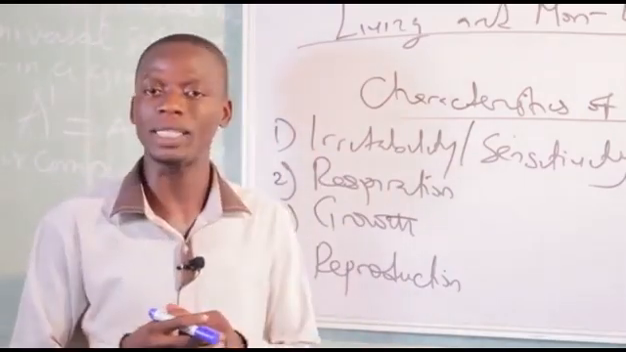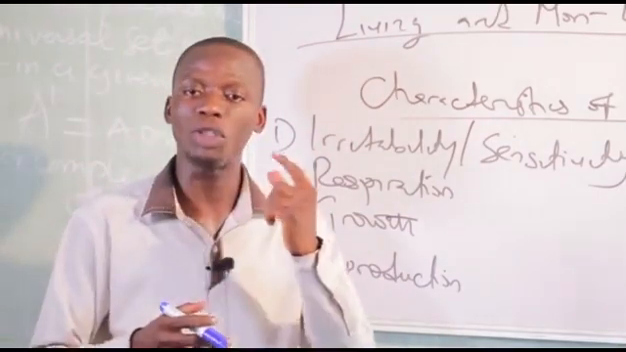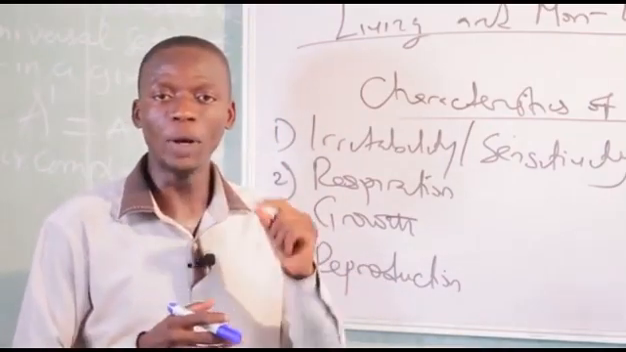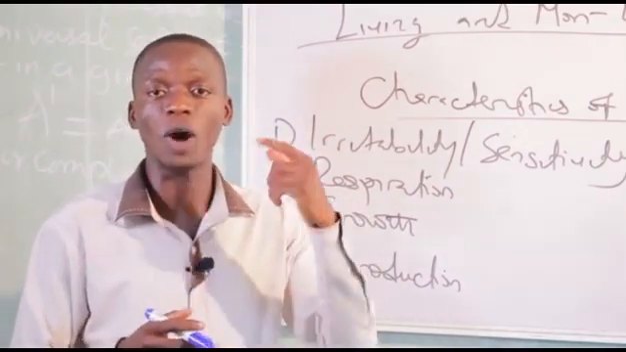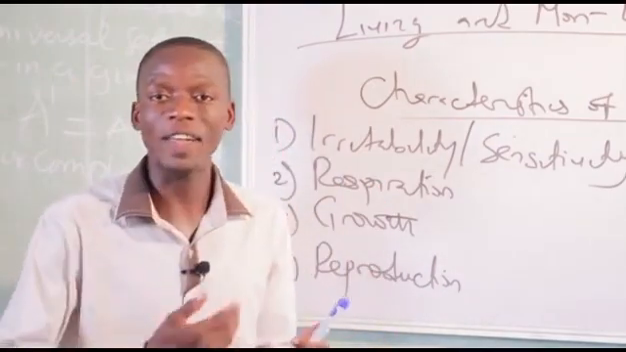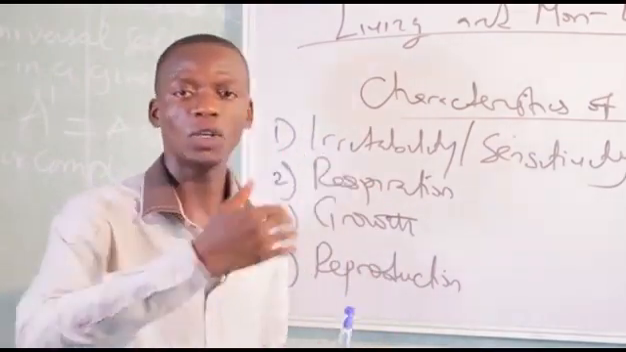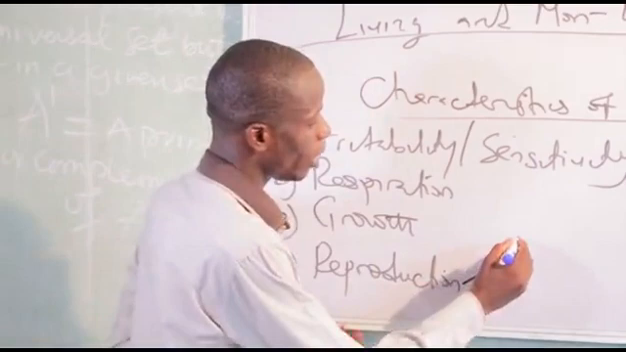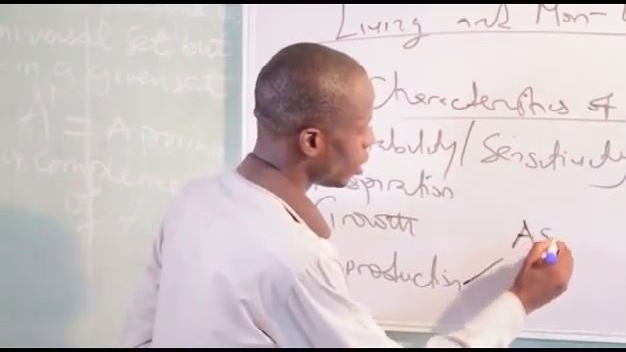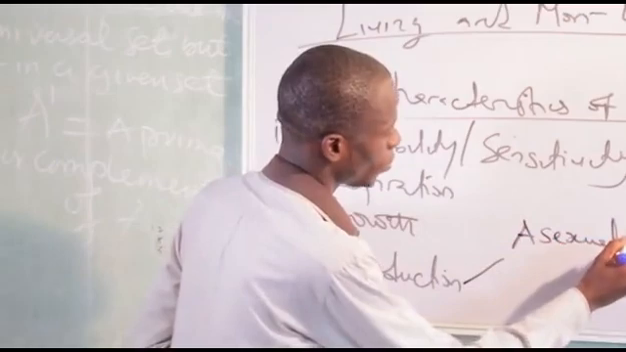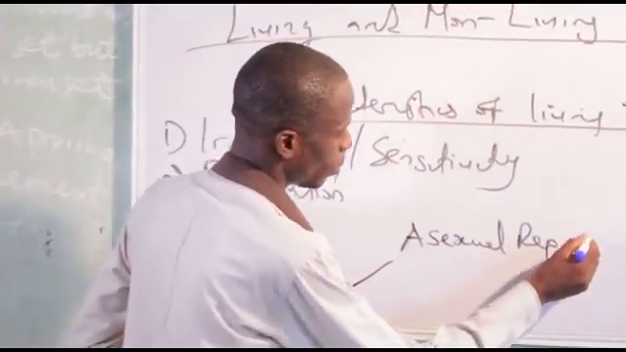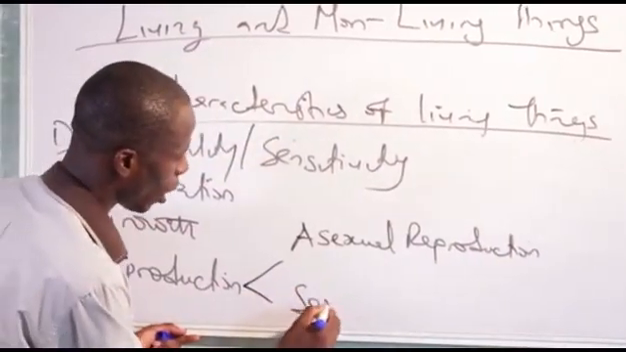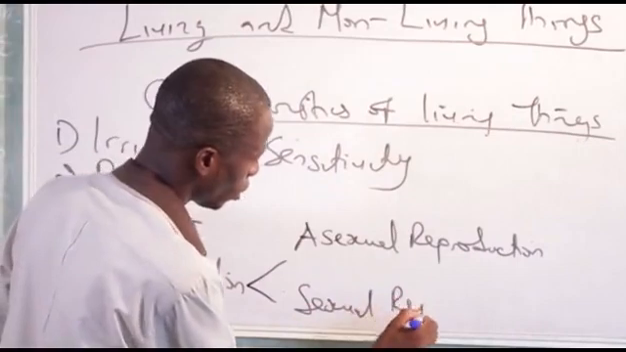Why reproduction is more important is that reproduction ensures continuity of life. You have to take note of that. Reproduction ensures continuity of life. That is, through reproduction, life is being passed from one generation to another. And we have two types of reproduction. One, asexual reproduction, and sexual reproduction.